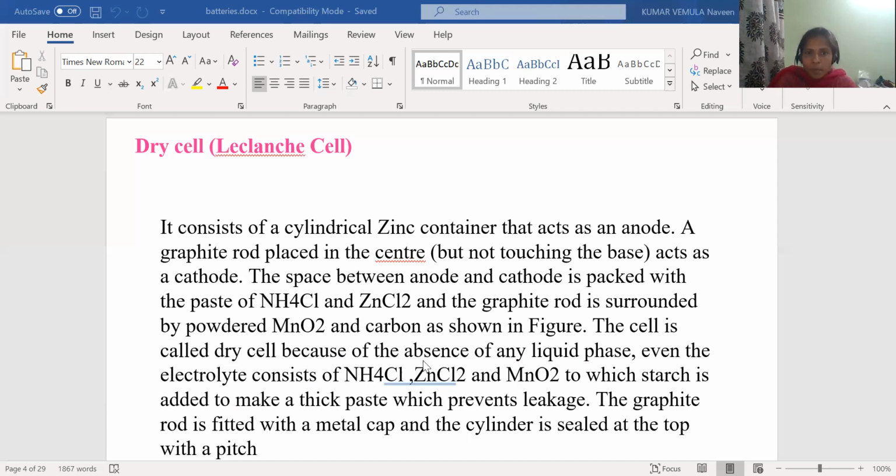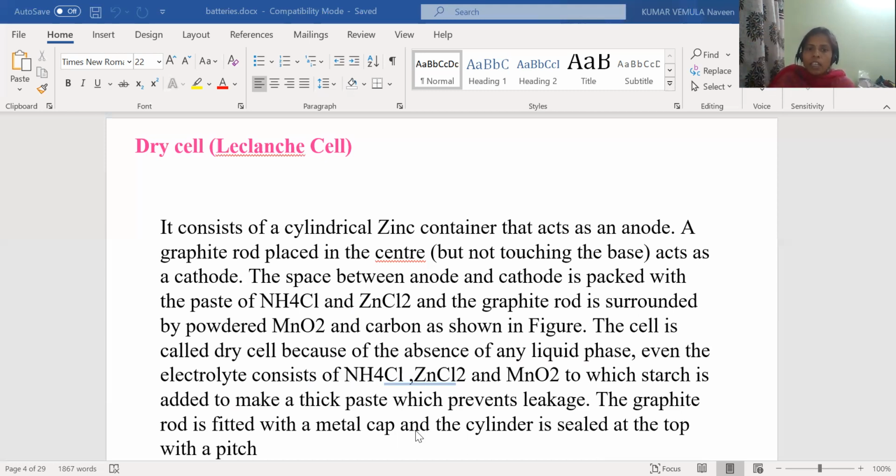The cell is called dry cell because of the absence of any liquid phase. Even the electrolyte consists of ammonium chloride, zinc chloride, and MnO2, to which starch is added to make a thick paste which prevents leakage. Yes, we are using starch to prevent the leakage. So even starch is in the form of paste. So that is not in the liquid medium. So it is called the dry cell. The graphite rod is fitted with a metal cap and the cylinder is sealed at the top with a pitch. So the entire cylinder is closed with a cap. Yes, it is sealed with a cap.